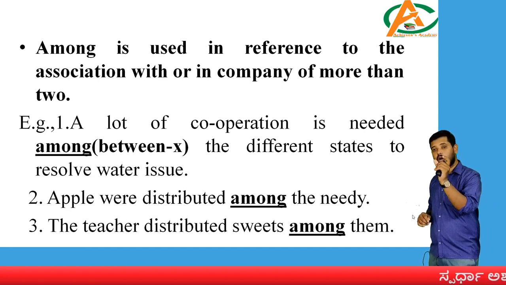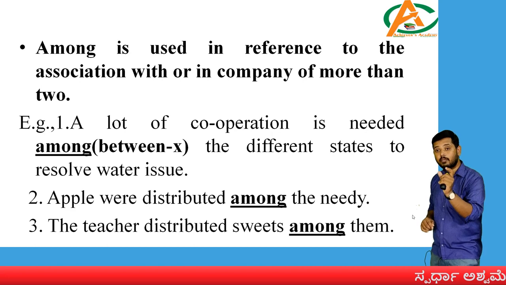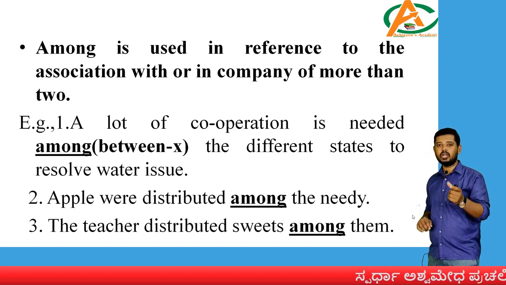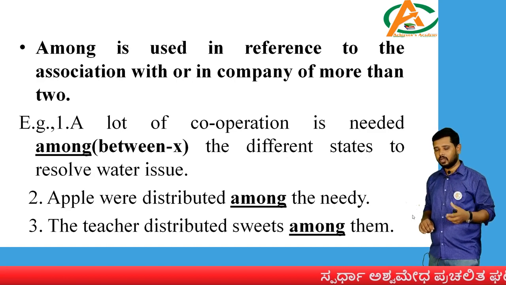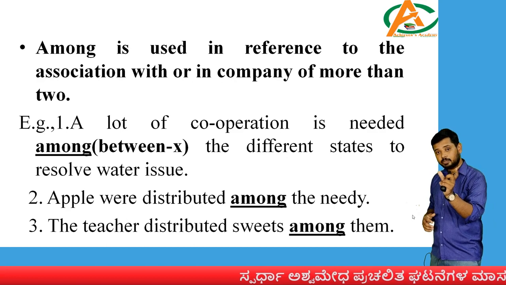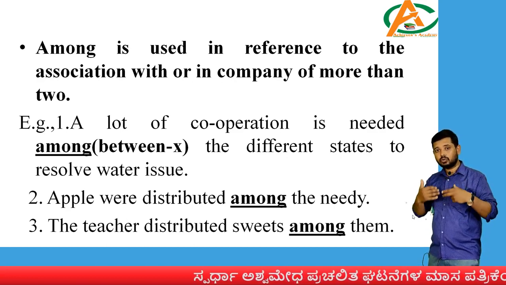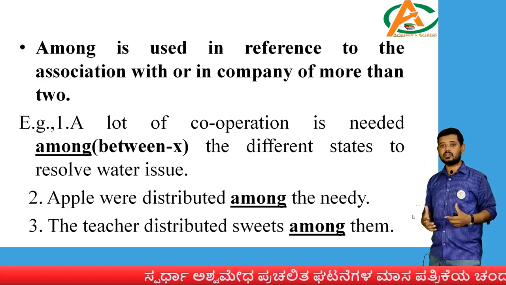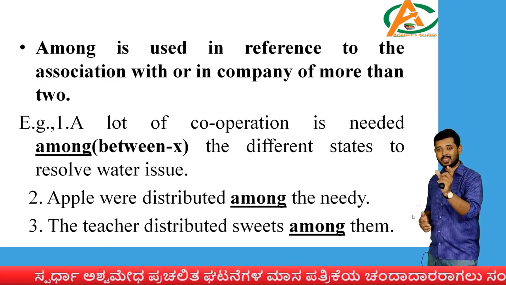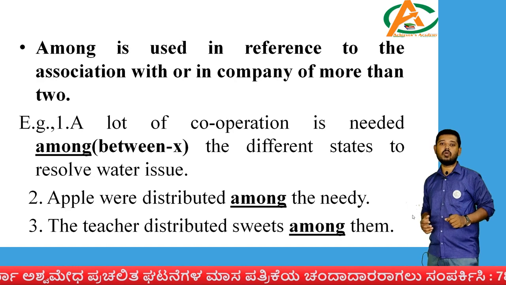A lot of cooperation is needed among the different states. If you take India, you have multiple states. Among those total number of states, they are speaking about not just 1 or 2, they are speaking about different states to resolve the water issue.